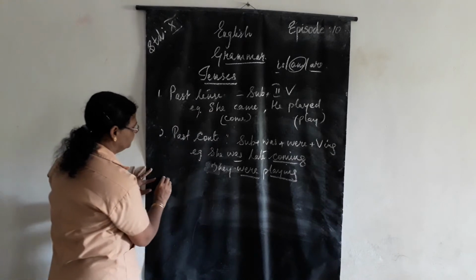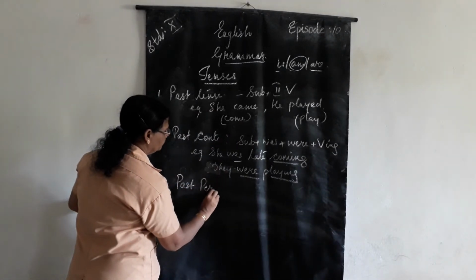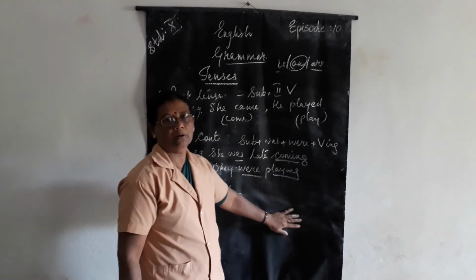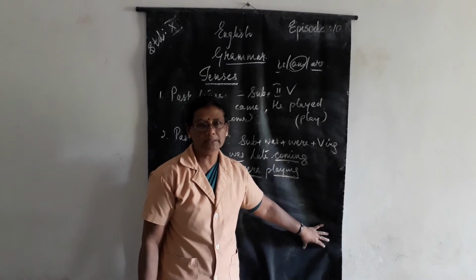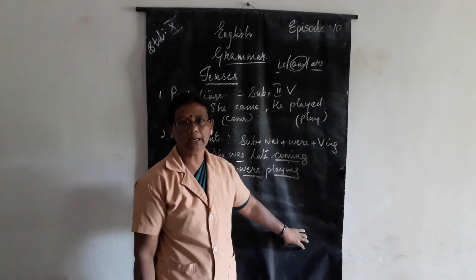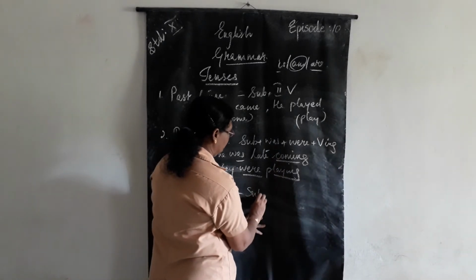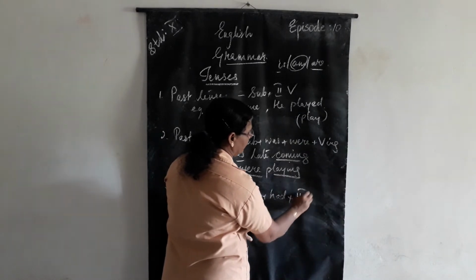Now the third one, past perfect. So past perfect is the work already done and it had come to an end. It has finished, isn't it? The work had already come and it had finished. So here it is subject plus had plus third form of the verb.